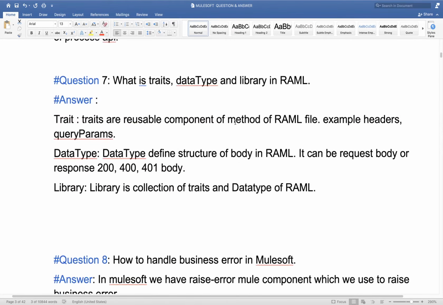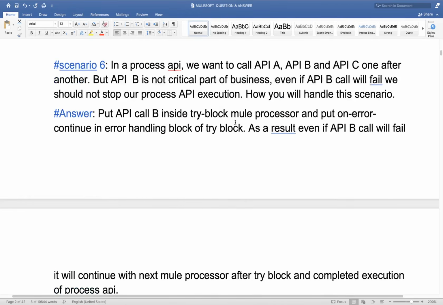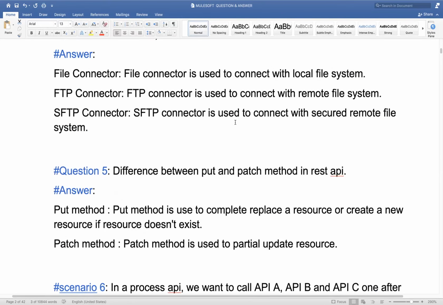No, we cannot raise an error, but we can check how much the age we are getting from the input, and then if it fails, it will go to the propagate. How will it fail? In DataWeave you can just check whether it's less than 22 or greater than 22, but it will not fail.